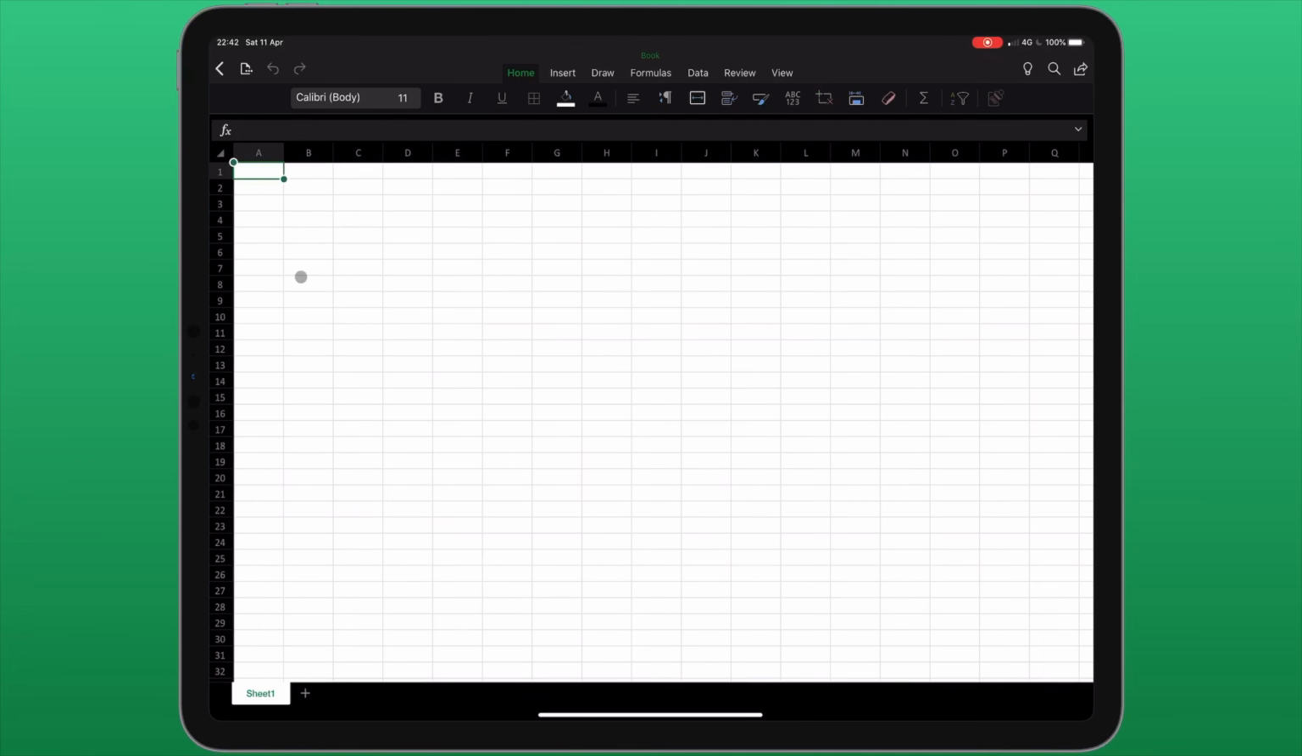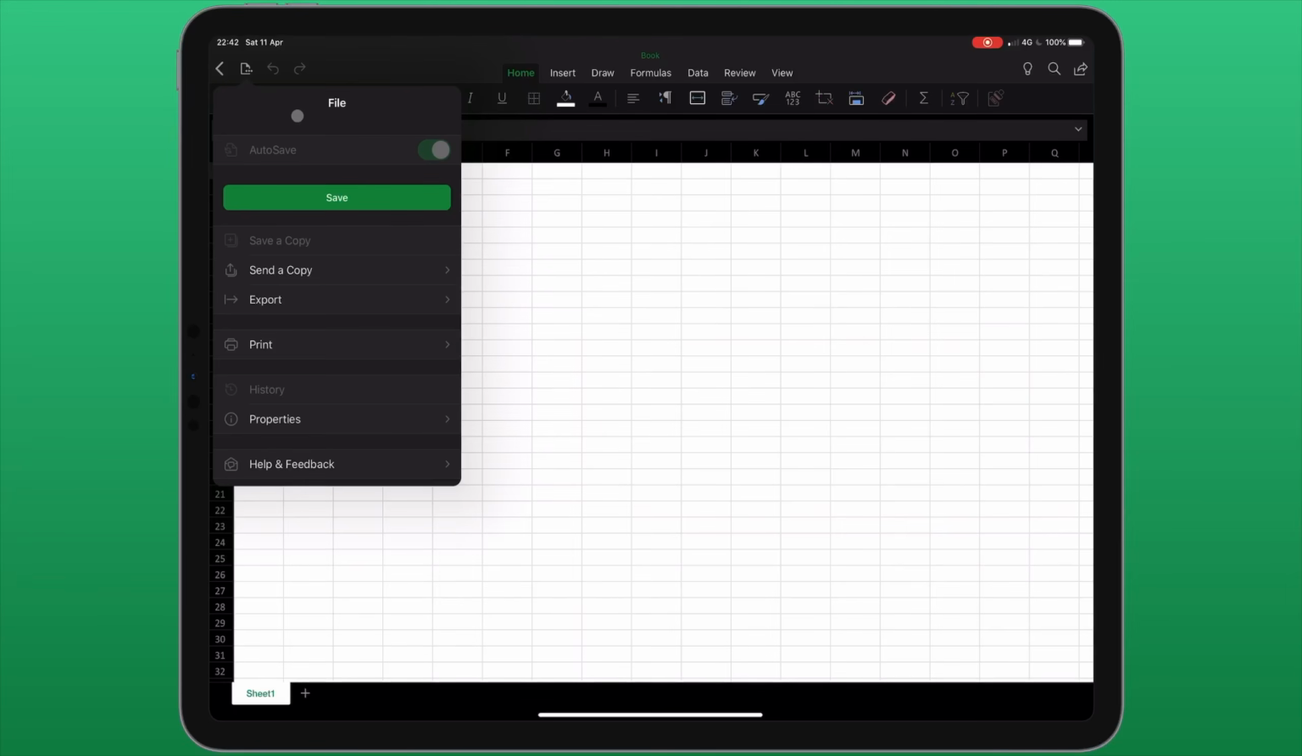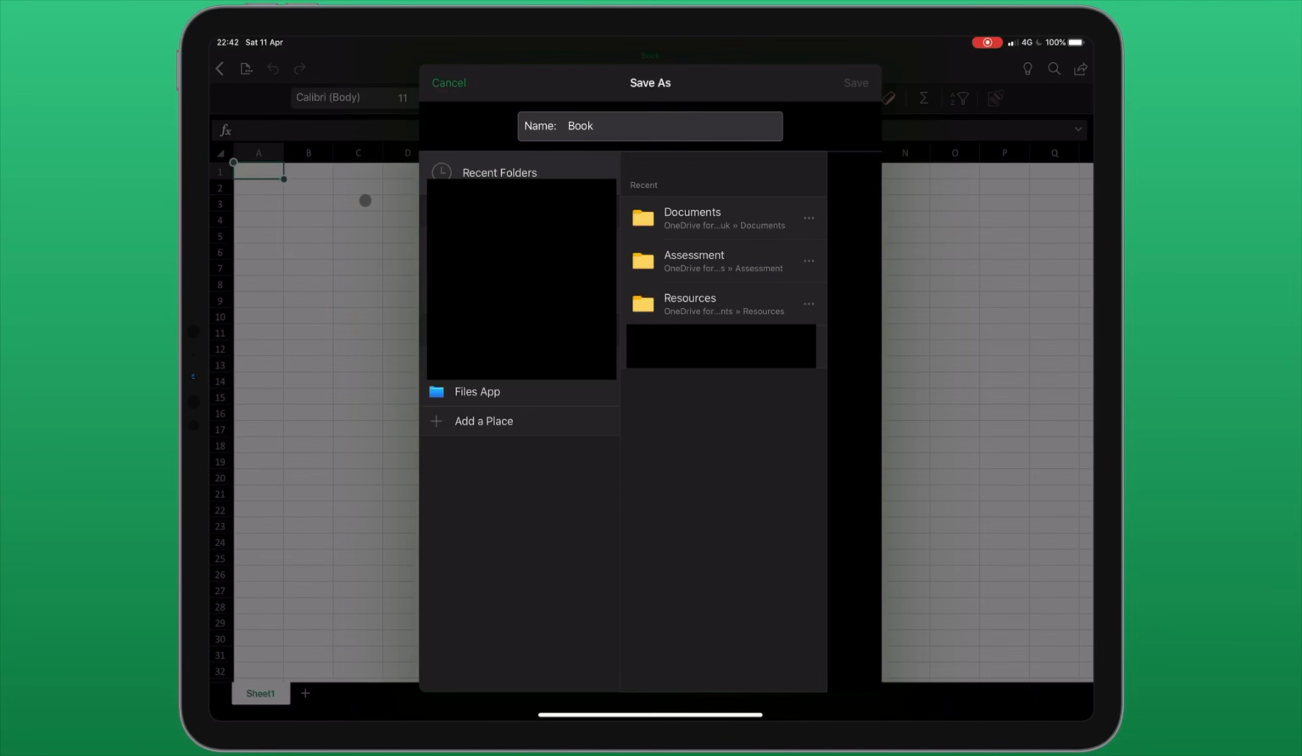In the top left corner we have an icon, which is a piece of paper with 3 dots. This is our file menu. The first thing we can do is click this green save button. From here we can choose the location of where we save it and give the document a title.